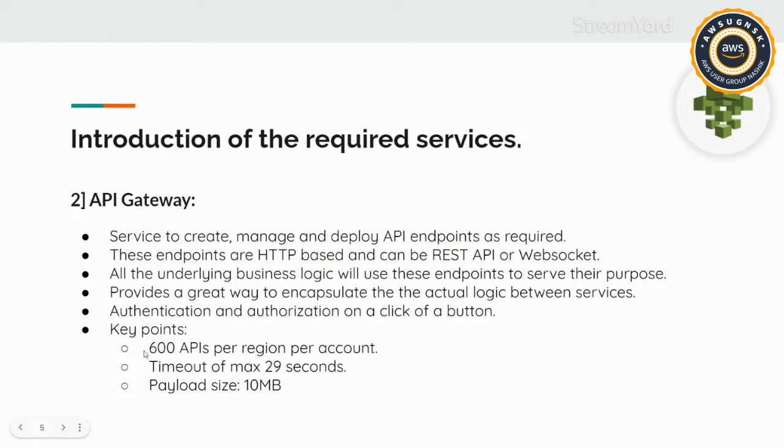The key points for API Gateway are: a limit of around 600 APIs per region per account, and a maximum timeout where a single API will be live for around 29 to 30 seconds. And the maximum payload size will be around 10 megabytes.